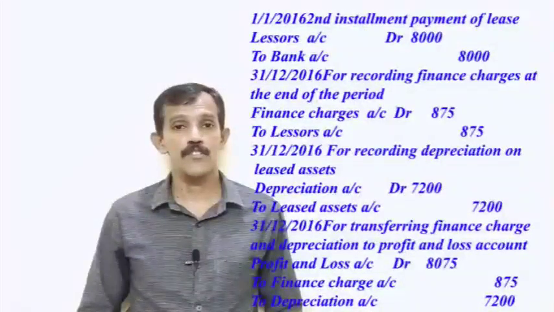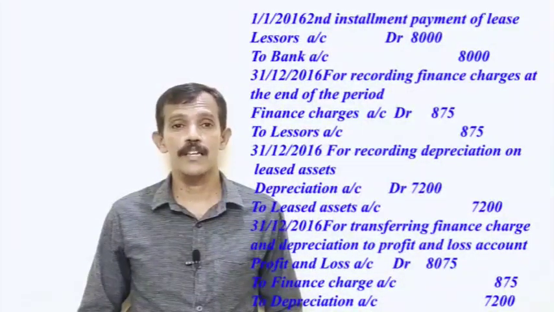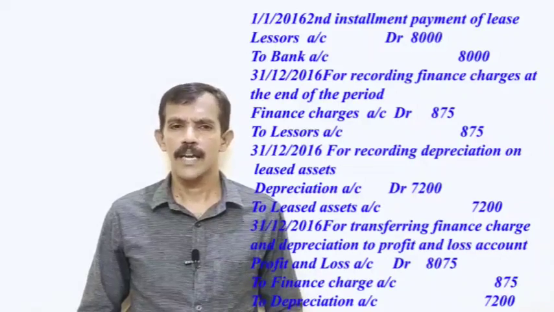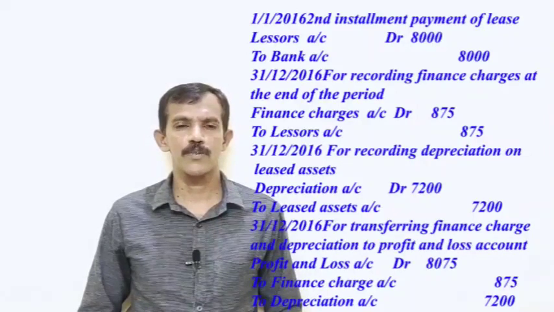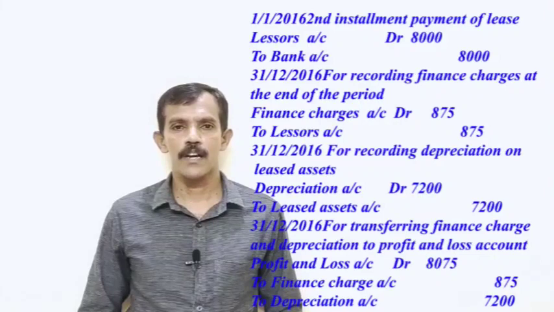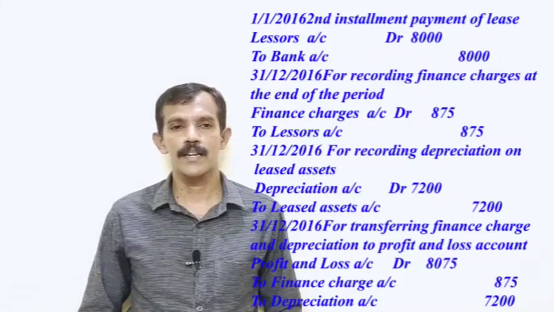Then on 1/1/2016, our second installment, journal entry for it, lessor's account debtor 8,000 to bank 8,000. Then 31st December 2016, for recording finance charge at the end of the period, journal entry, finance charge account debtor 875 to lessor's account 875.